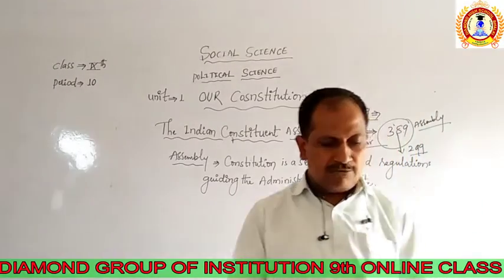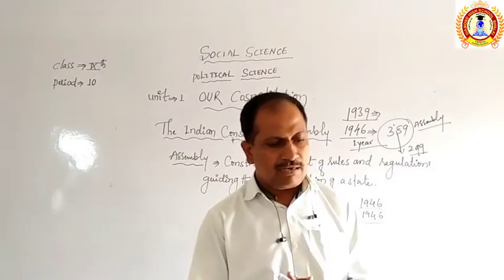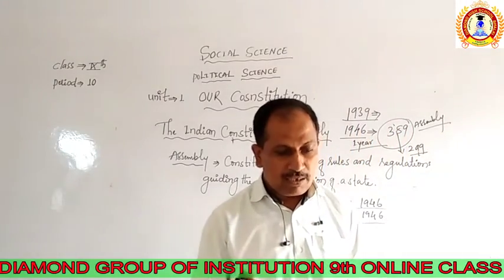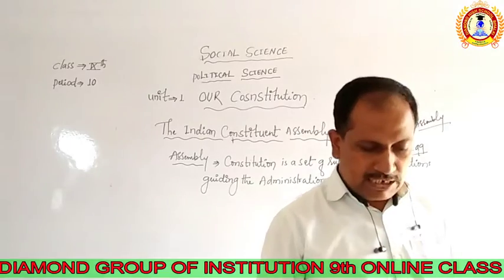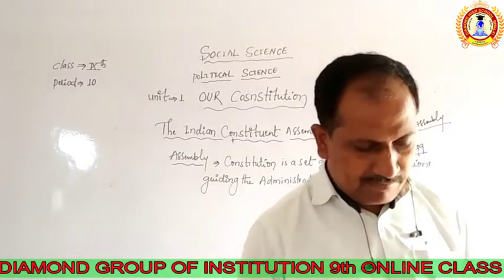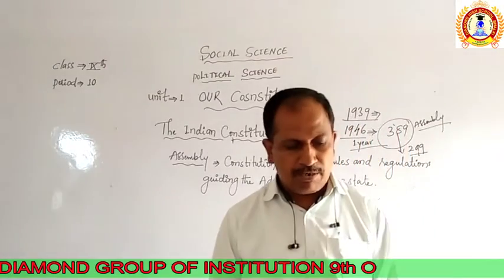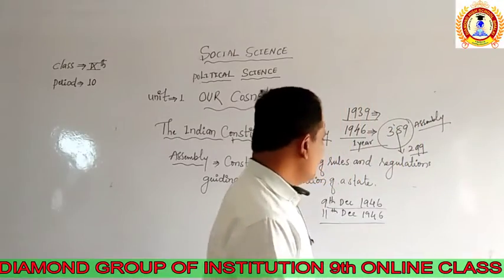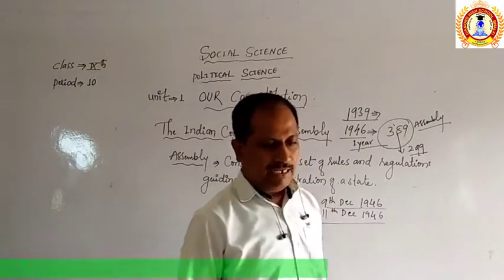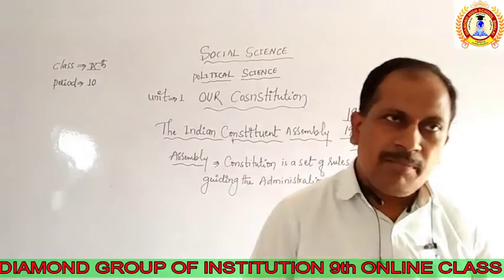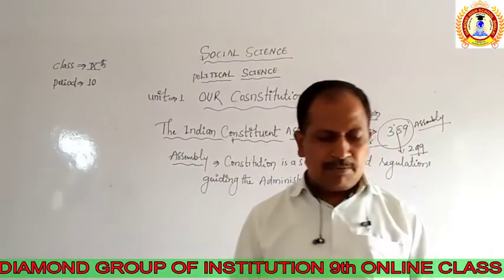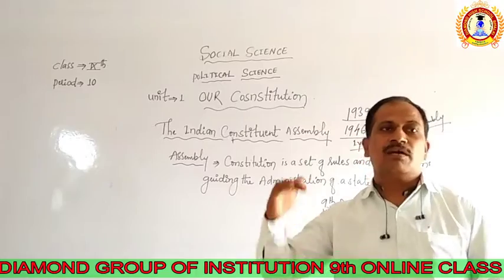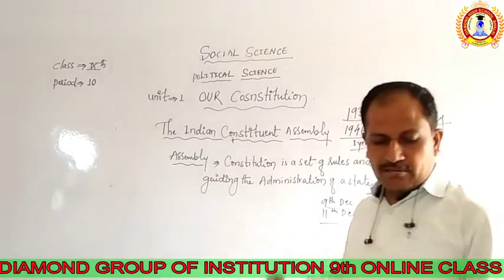The people who belonged to this assembly were Jawaharlal Nehru, Sardar Vallabhbhai Patel, Dr. B.R. Ambedkar, Maulana Abul Kalam Azad, C. Rajagopalachari, K.M. Munshi, T. Krishnamachari, Srimati Sarojini Naidu, and Srimati Sucheta Kripalani, who attended these two meetings held by Rajendra Prasad on the 9th and the 11th. With the help of these prominent people, we are going to see some prominent leaders who came from Karnataka to these two meetings also.